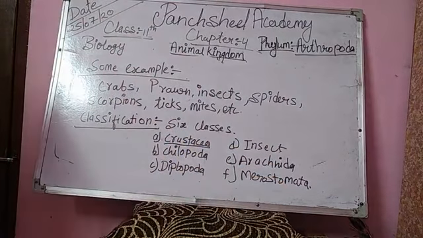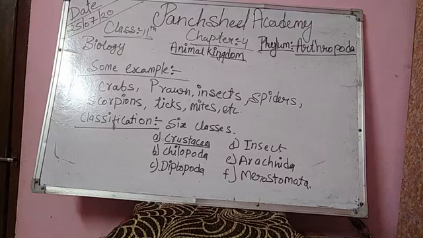Crustacea: a member of this class is the prawn. The exoskeleton is hardened by impregnation with calcium salt. The body is divided into two parts, cephalothorax and abdomen. Two pairs of antennae are present. Respiration occurs by body surface or gills. Excretion takes place by green glands. Development includes a larval stage. Prawns are the main members of this class. Other than that, crabs also belong to the same class.